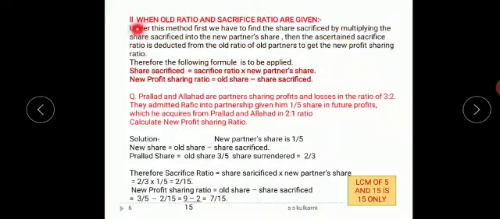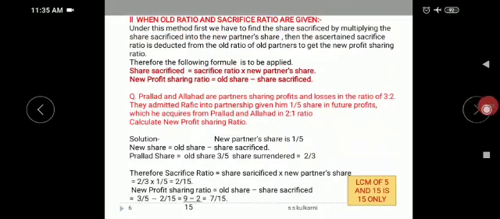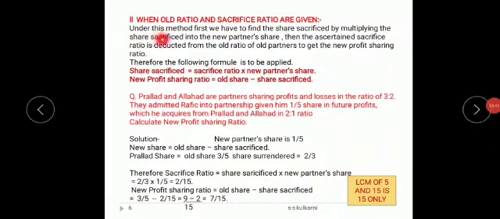Now in this method, when the old ratio and sacrifice ratio are given in the problem, we have to find out the sacrifice ratio. First we have to multiply the share sacrificed into the new partner's share. So when I multiply, I will get the exact share given by the old partners.